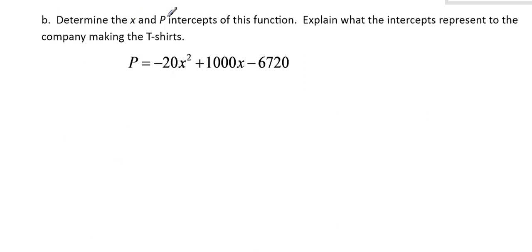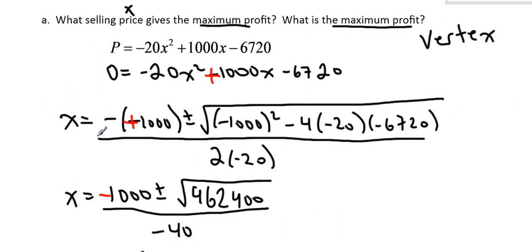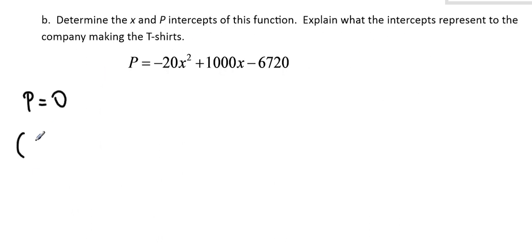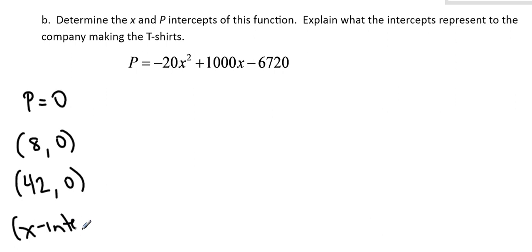Determine the x and p intercepts of this function. Explain what they represent to the company making t-shirts. So the x-intercepts occur where P equals 0. Well, if P equals 0, haven't we already done that math? Isn't that exactly what we just did? So we already know that when P equals 0, we have values of 8 and 42. Those would be the x-intercepts.